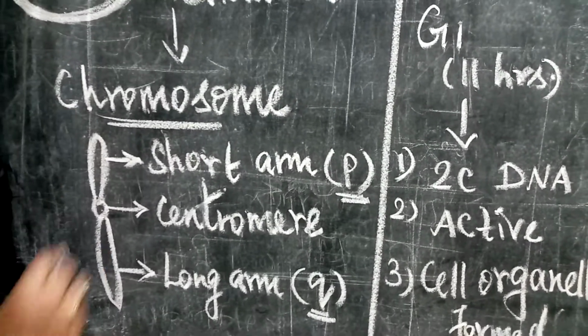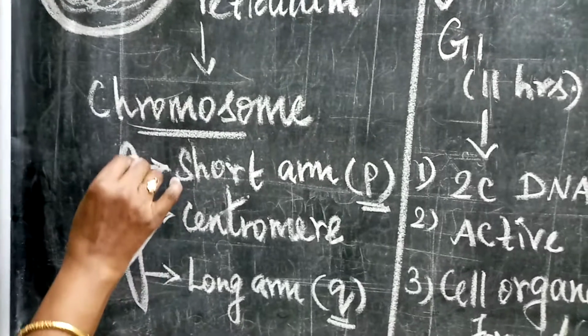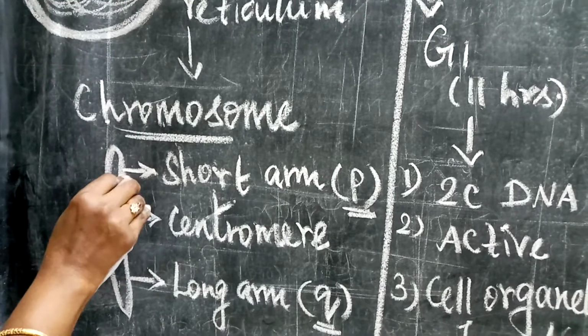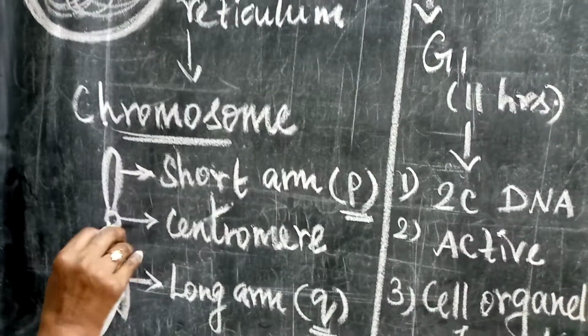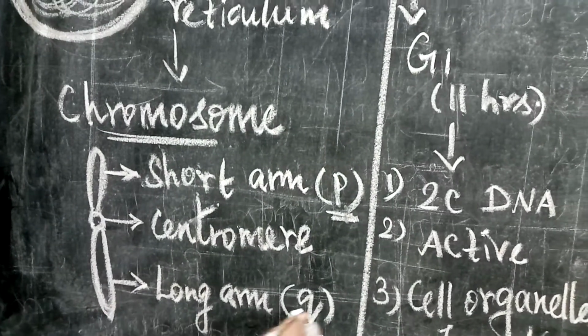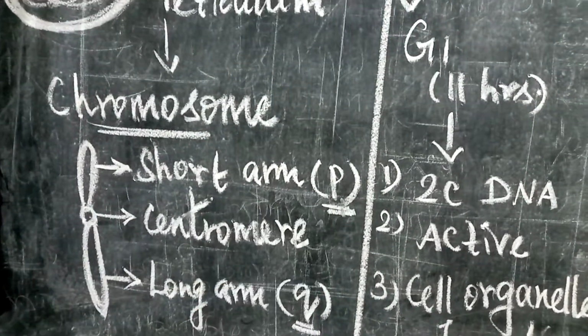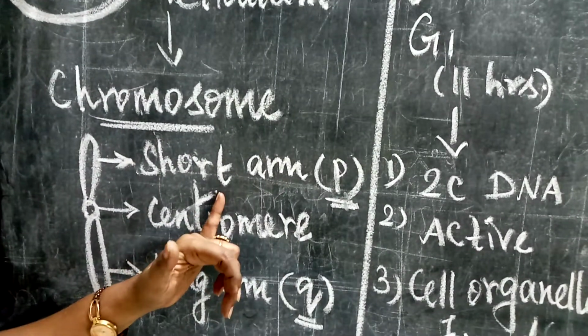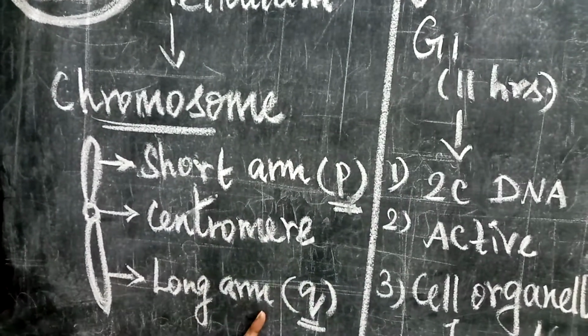Now this chromosome is having only one centromere and then two arms. One is the short arm, it's very short, and the other one is very long. Now the short arm is considered as P arm and the long arm is considered as Q arm. It's very important based on need. P arm and Q arm. P arm means that's the short arm of the chromosome. Long arm is Q arm.